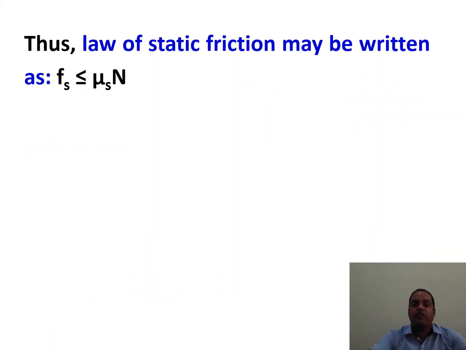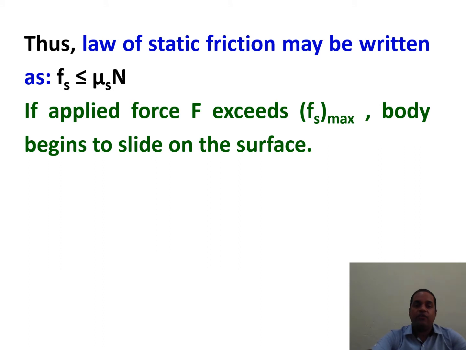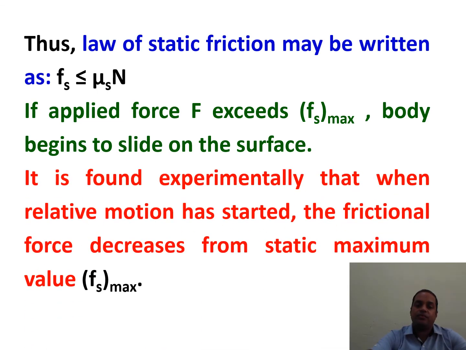Thus, the law of static friction may be written as Fs is less than or equal to mu s N. If applied force F exceeds Fs max, the maximum value of static friction, the body begins to slide on the surface. It is found experimentally that when relative motion has started, the frictional force decreases from the static maximum value. Frictional force will be a little less than the maximum value of static friction when the body starts moving.